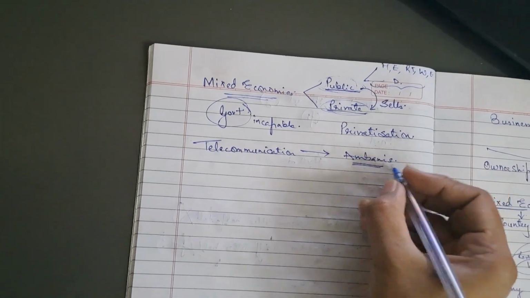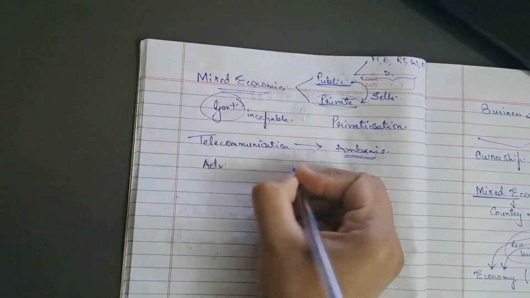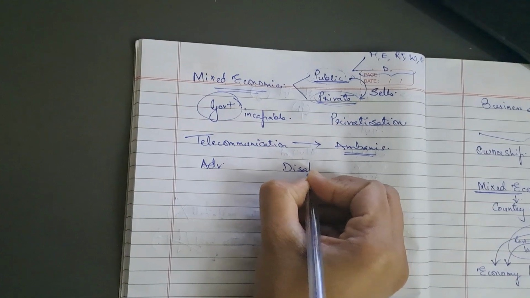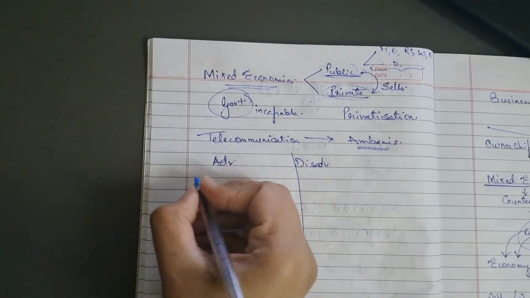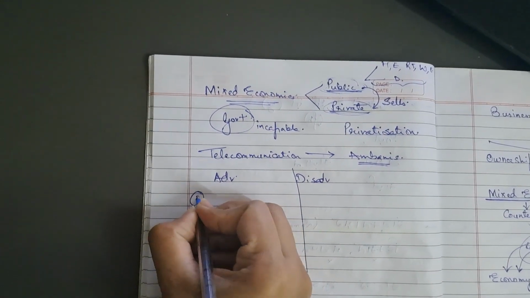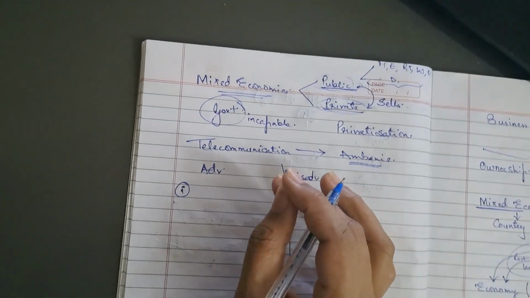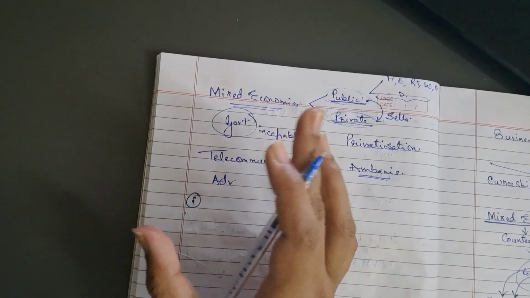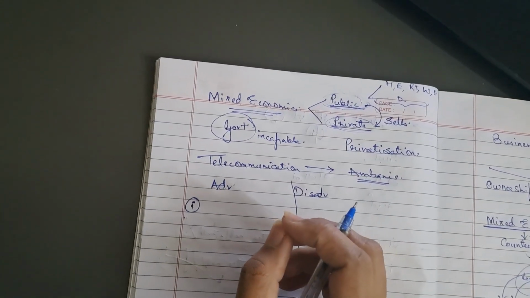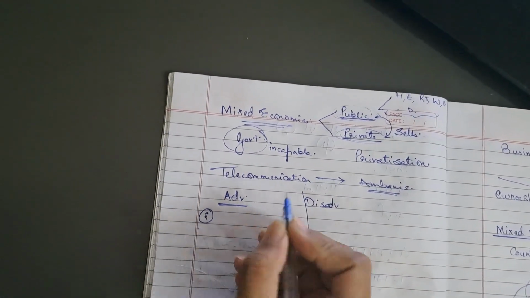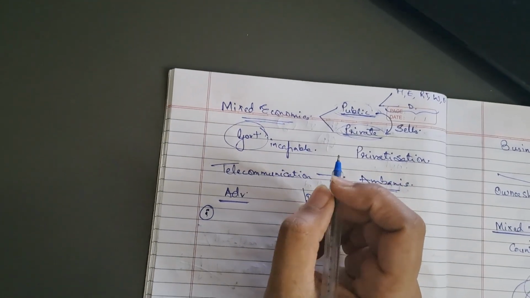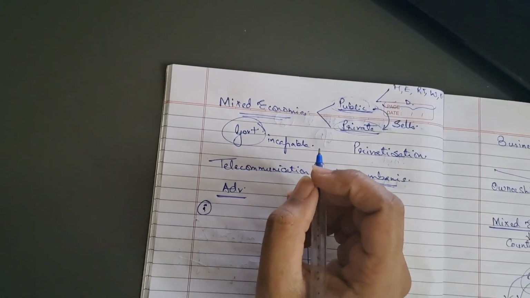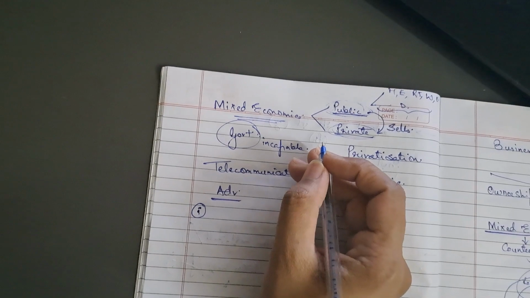When privatization is done, there are both advantages and disadvantages to it. Let's consider the advantages. The first advantage: in developing countries like India, Pakistan, Sri Lanka and Bangladesh, the government services provided will be really third class, low quality services.